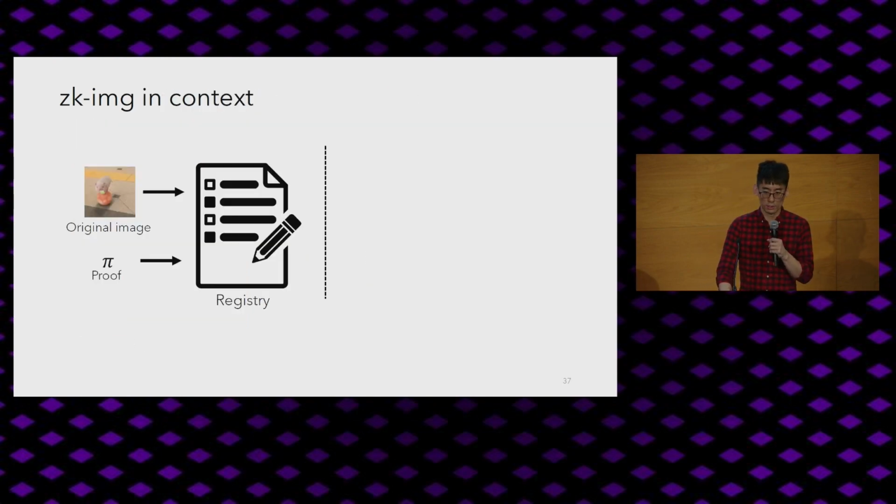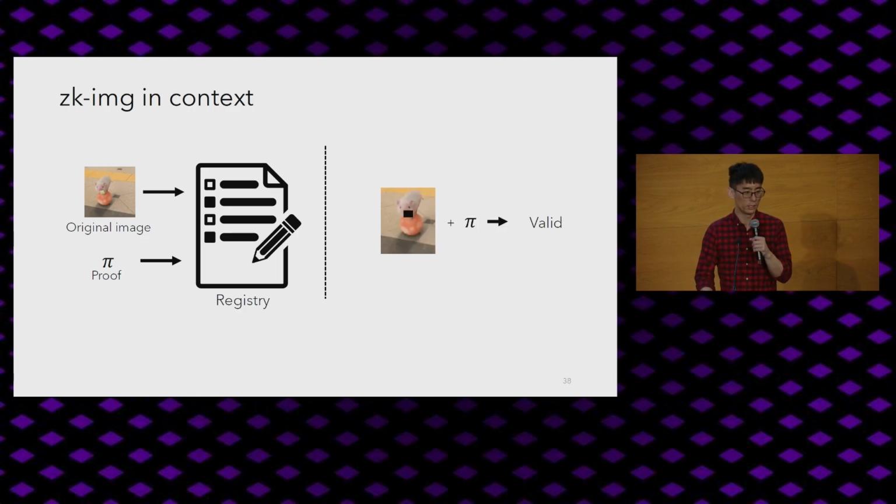So I mentioned that attested cameras themselves don't solve the problem, and neither does just ZK image. ZK image needs to also be combined with other kinds of technologies, for example, decentralized ways of tracking these signatures. And so, for example, you might have a registry which contains the signatures of the original images and the proofs. And whenever someone wants to consume the image, they can then consult this registry.